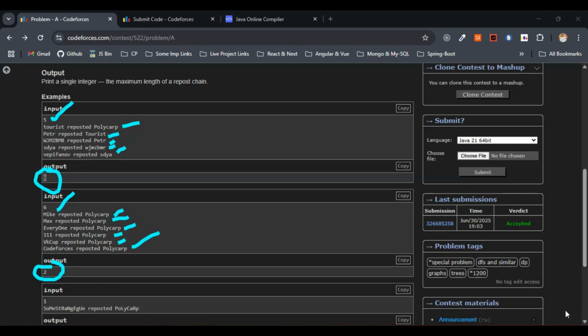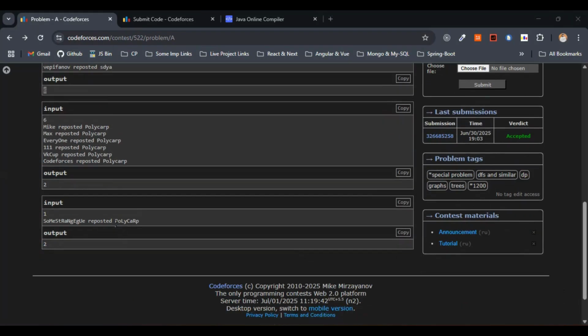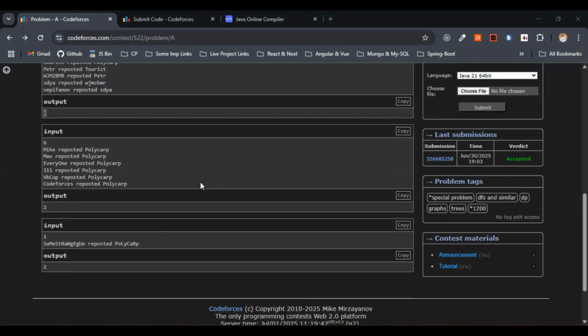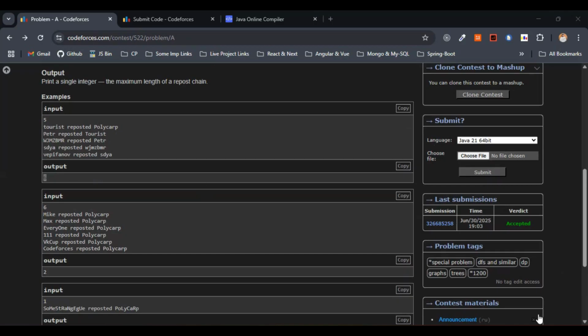And let's come to the final one here. This one, we have only one input. So the output is 2 here. So let's do one thing. Let's discuss the approach followed by the complexities, and then let's write the code. I'll consider the first example here. They have given this one, right? So I'll just consider this input for the approach.